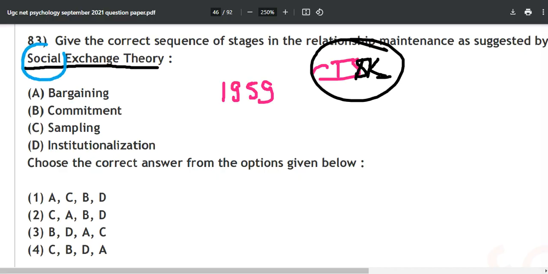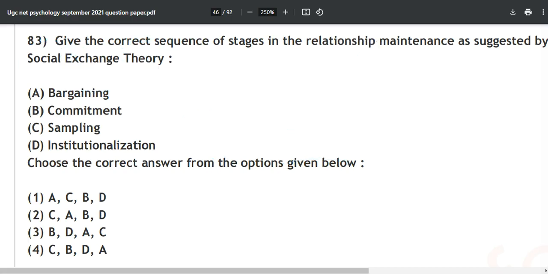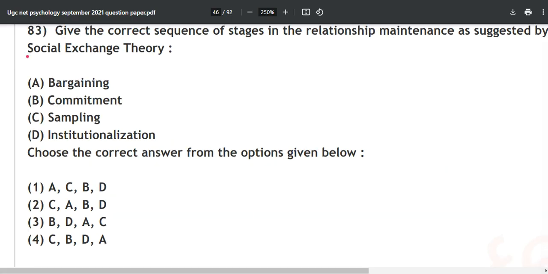What do you understand by social? Social means you and your surroundings. Exchange means there might be some transaction. For understanding this, you can refer to social psychology in NCERT, or your general psychology C book or B book as well. You will find it there if you want to study the complete social exchange theory, but it is quite simple.